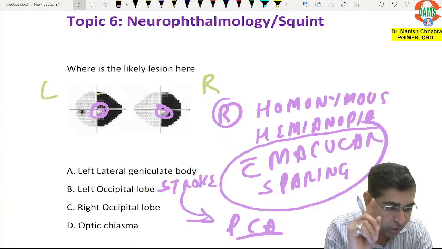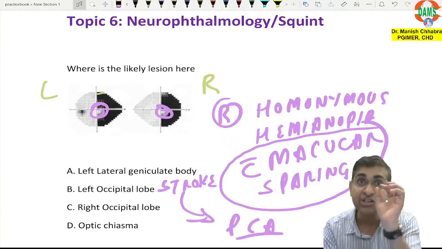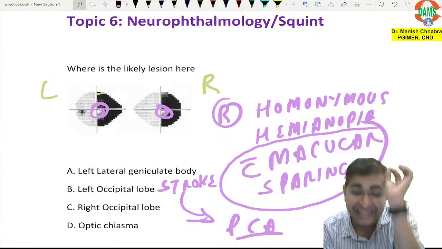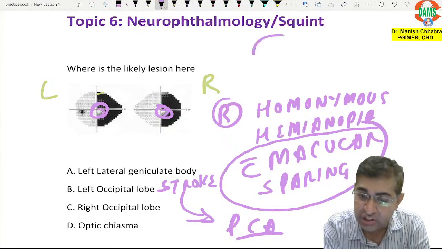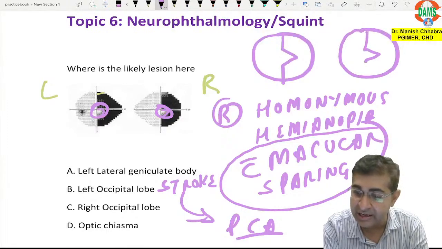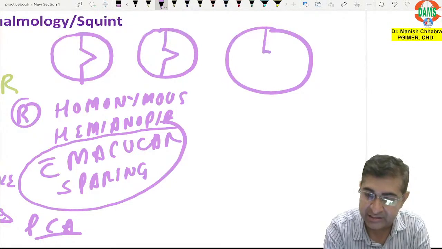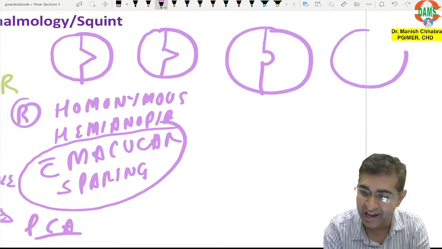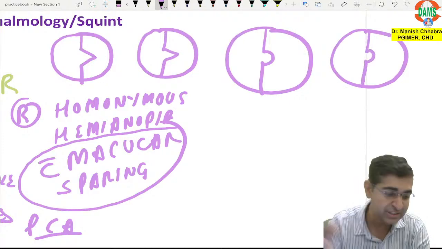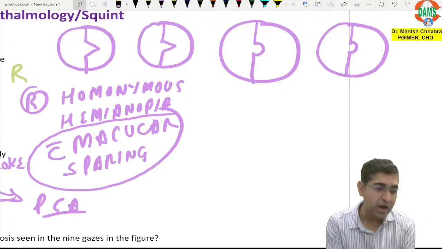I have got a doubt from Dr. Deeps: sir, why can't it be a left LGB lesion? It also shows keyhole. My dear friend, there is a difference between macular sparing and keyhole visual field defect. So what is a keyhole visual field defect? A keyhole visual field defect will be like this, but macular sparing is like this. I hope you have understood, my dear friend. Okay. And Dr. Subha, very good.